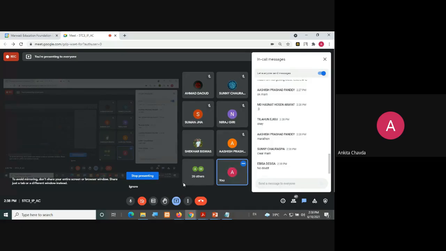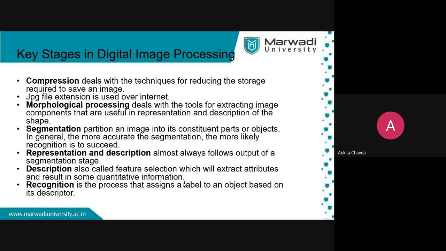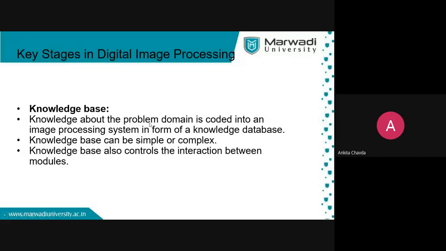Okay, fine. And the last one is the knowledge base. Knowledge about the problem domain is coded into an image processing system in the form of a knowledge database, because you have to give the system this database. Otherwise, how can a machine think like a human? So the knowledge base can be simple, or it could be complex, which is what I said. The knowledge base also controls the interaction between the modules. Fine.